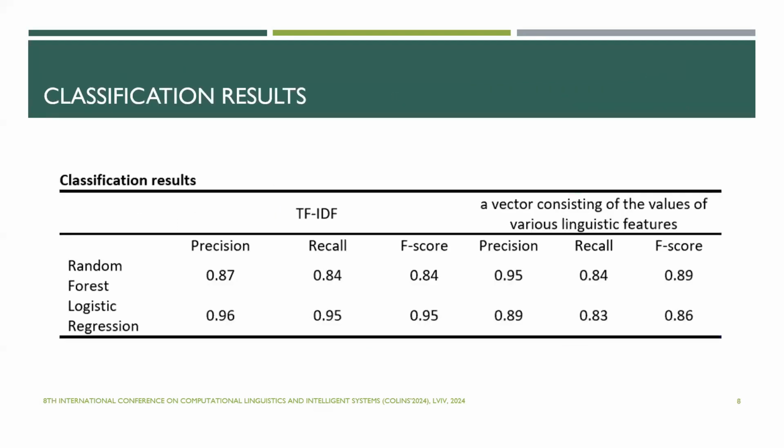On the slide, you can see the table with the classification results. We used random forest and logistic regression methods. For each method, you can see the precision, recall and F1 score metrics. And as you see, the F measure for logistic regression is quite high, and it's a good result for this classification task.